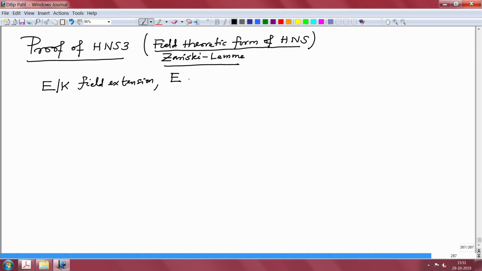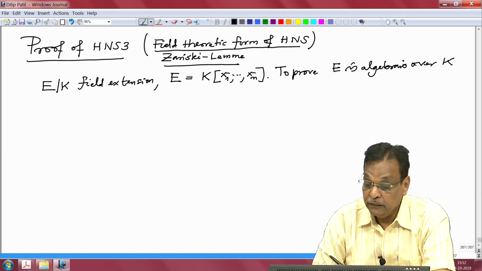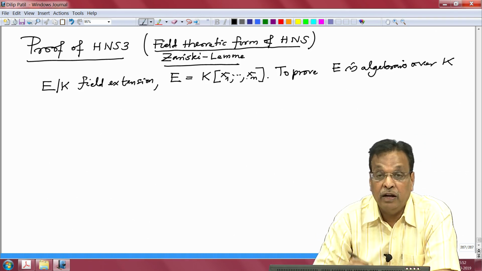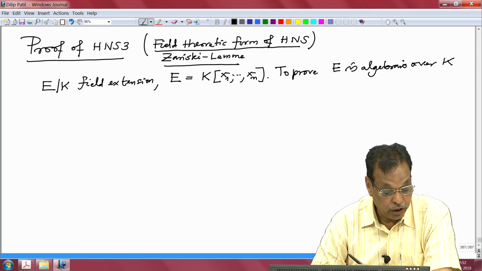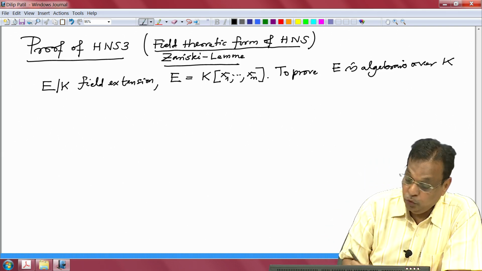If E is a finite type algebra over K, so E is generated over K by x1 to xn, finitely many elements, then I want to prove E is algebraic over K. That means every element satisfies a non-zero polynomial with coefficients in K. So actually it is enough to prove that these xi's are algebraic over K. That is what we are going to prove.